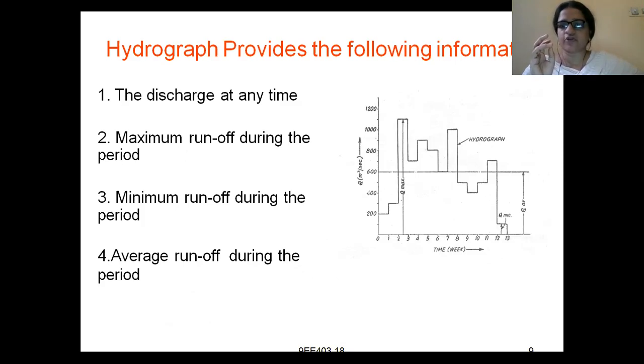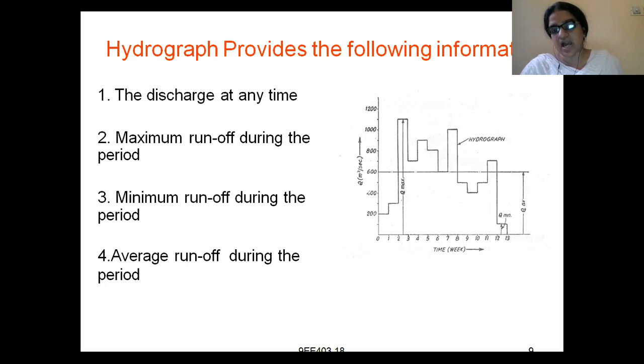Second is the maximum runoff during the period. Maximum runoff means the maximum amount of water that has been discharged during that period. You see in this graph, the maximum runoff you have got is in between points 2 and 3 on the x-axis. Next, minimum runoff during the period. The minimum runoff you have got is between 12 and 13. In this manner we understand what the maximum runoff for discharge is and what the minimum runoff for discharge is.